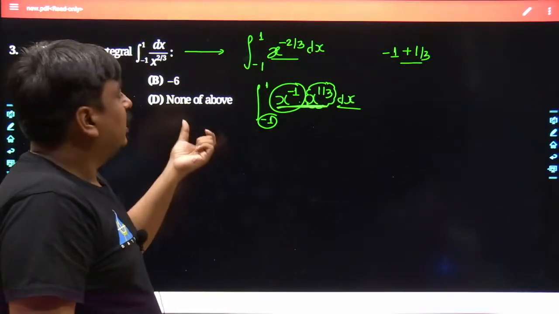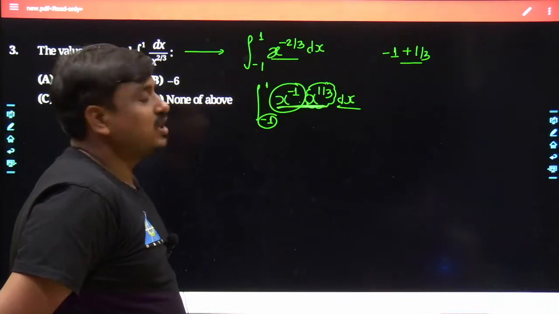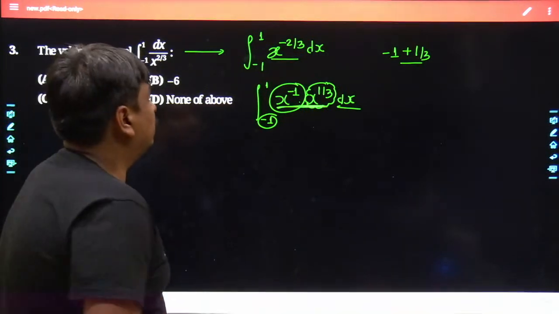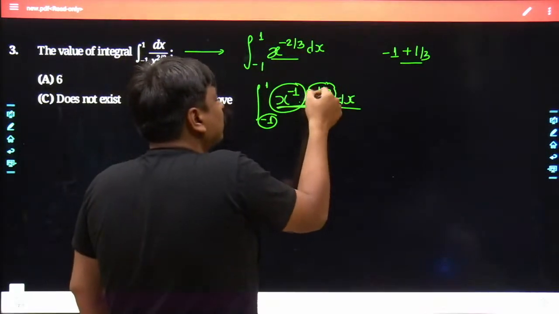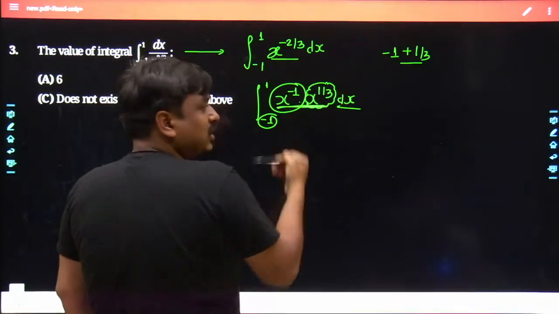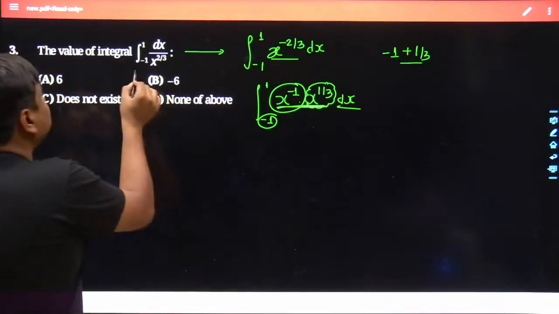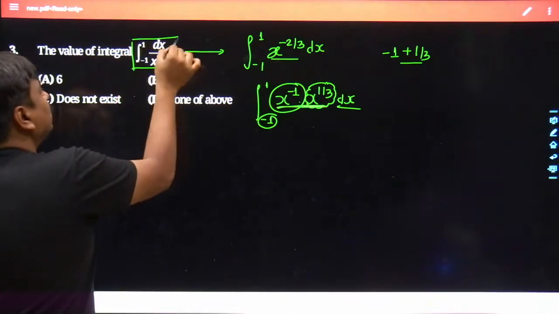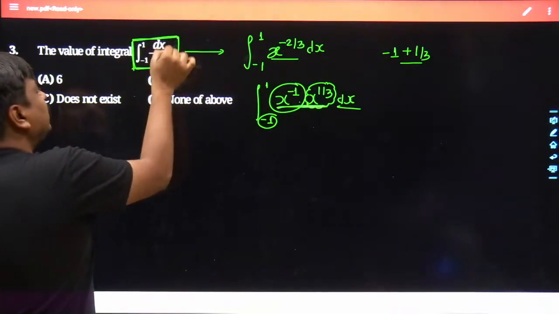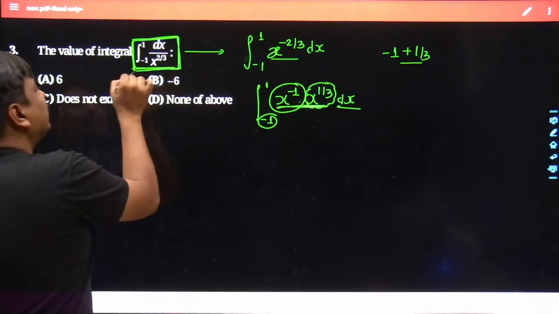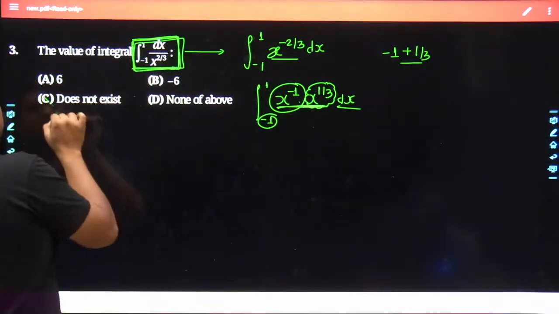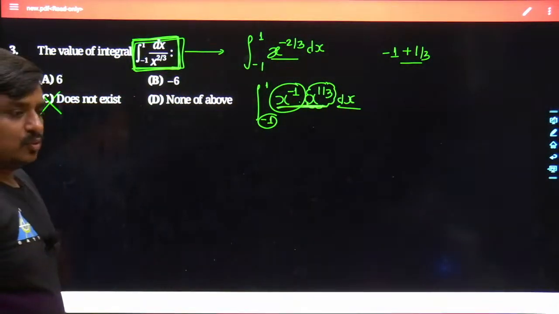Could you understand? It would make an imaginary value for all negative values of x. That means x to the power of 1 by 3 cannot be addressed for negative values of x, and the integration has been taken from -1 to 1. That means you are also seeking the area encountered for negative values of x. So one thing is quite sure, its integration would not exist.